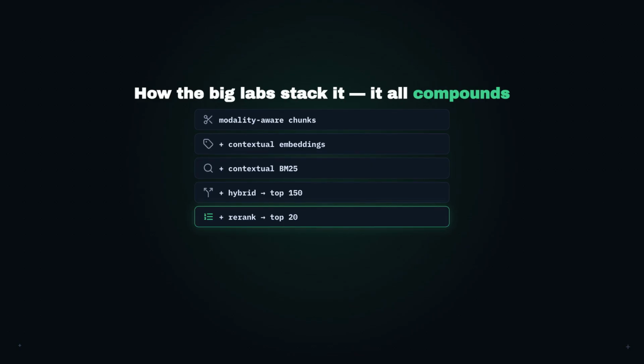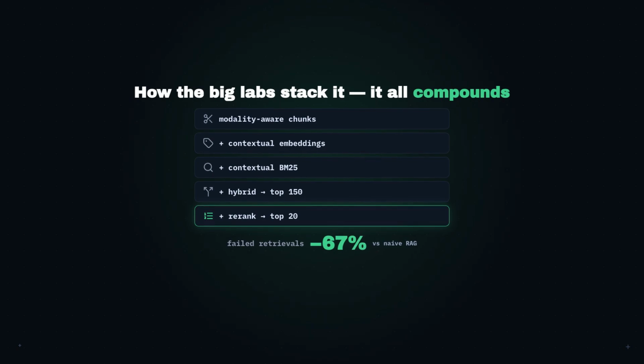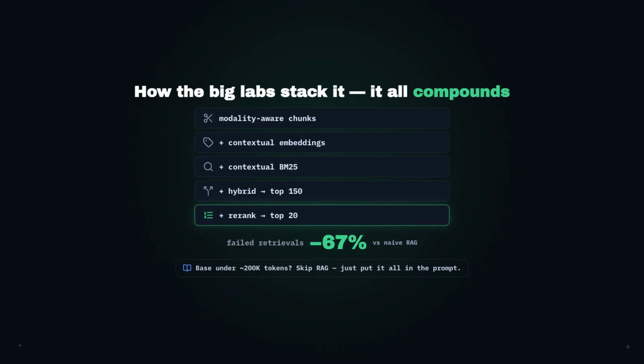Stack all of that and failed retrievals drop by 67% versus naive RAG. 2/3 of your misses gone. Not by changing the model, just by chunking and storing like you mean it. One caveat: if your whole knowledge base is under about 200,000 tokens, skip RAG entirely and just put it all in the prompt. RAG is for when it doesn't fit.